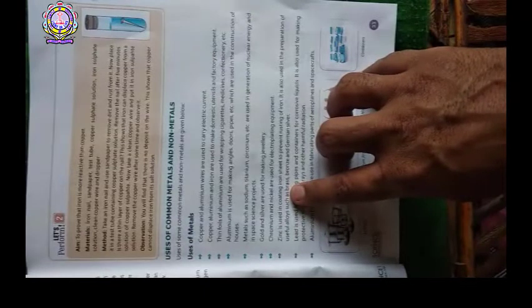Next point is zinc is used in coating iron sheet to prevent rusting of iron. It is also used in the preparation of useful alloys such as brass, bronze, and German silver.